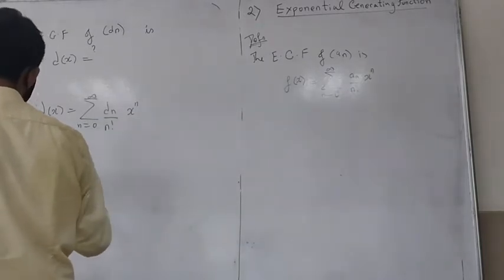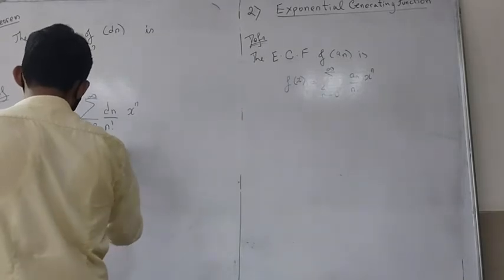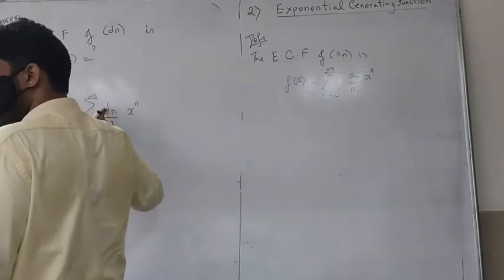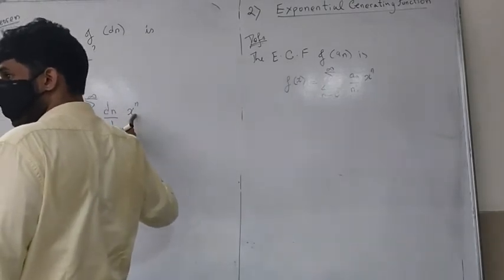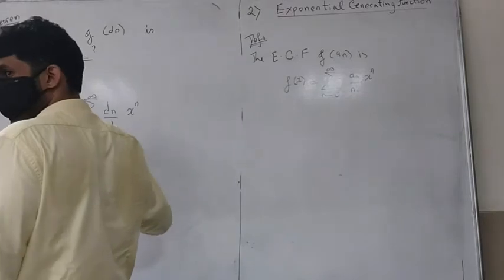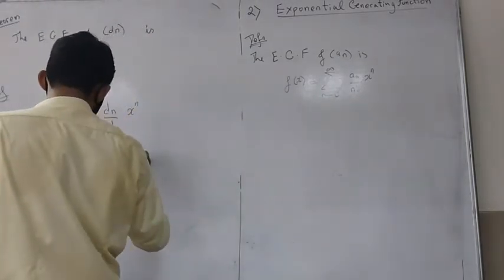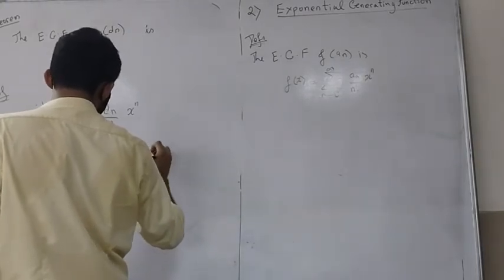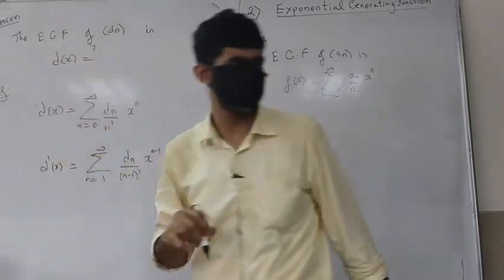The derivative of this is nothing but the summation n going from 1 to infinity of n times dn upon n factorial x raised to n minus 1. So n and n factorial will cancel out, giving you n minus 1 factorial. So you will get dn upon n minus 1 factorial x raised to n minus 1. I hope I'm right. Just check.